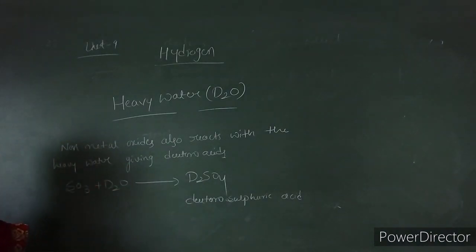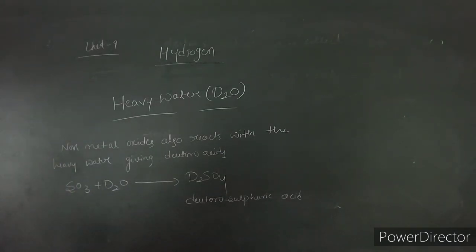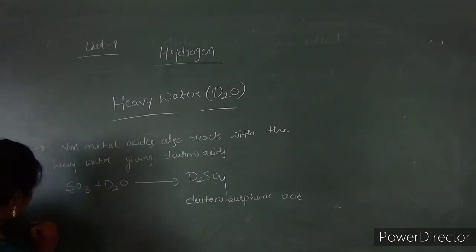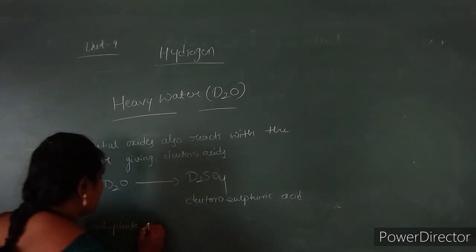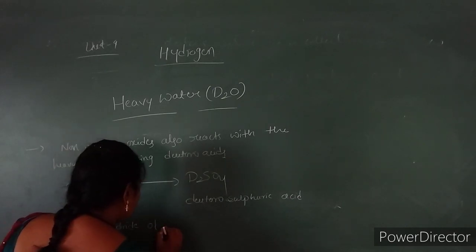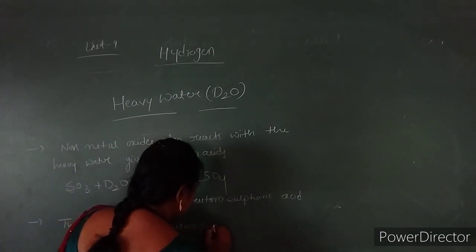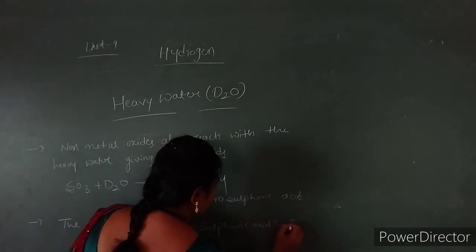If it reacts with non-metal oxides, we get deuteroacids. The anhydride of deuterosulfuric acid is sulfur trioxide.